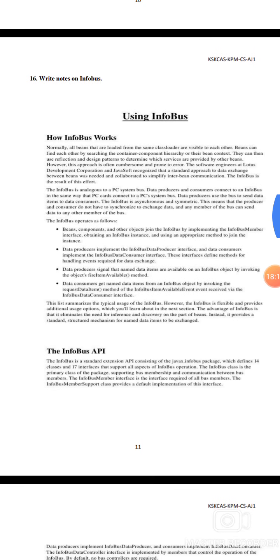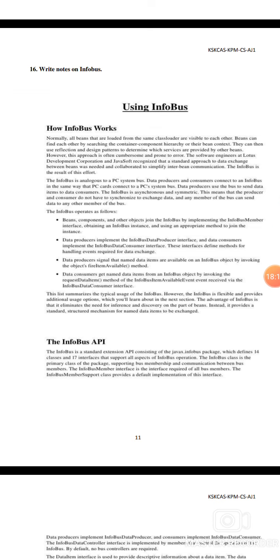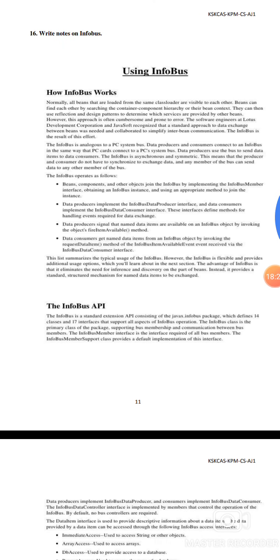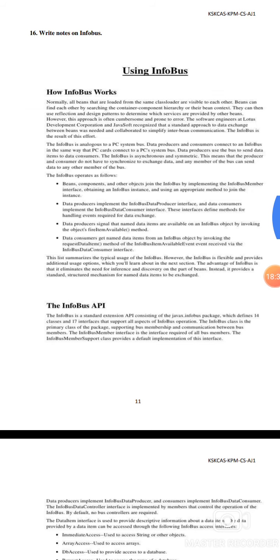16. Write notes on InfoBus. Using InfoBus, the Information Bus. InfoBus is analogous to a personal computer system, with the data producers and consumers connecting to the InfoBus the same way PC cards connect to a PC system. The data producer and consumer do not have to be synchronized to exchange the data. Any member of this bus can send data to any number of the bus members.